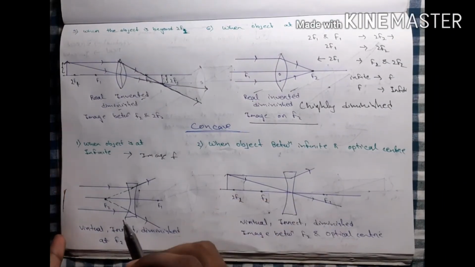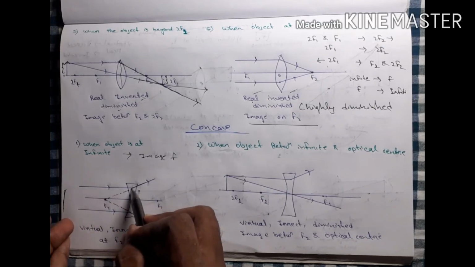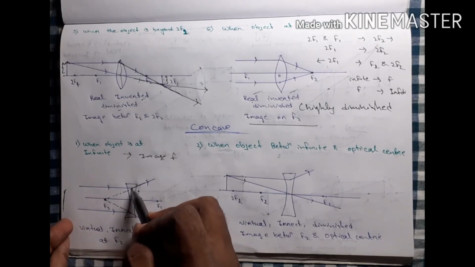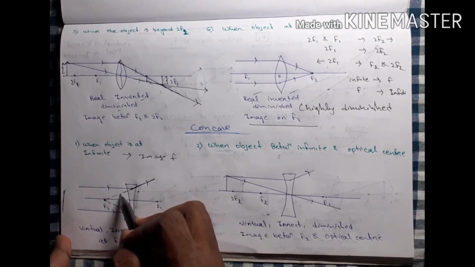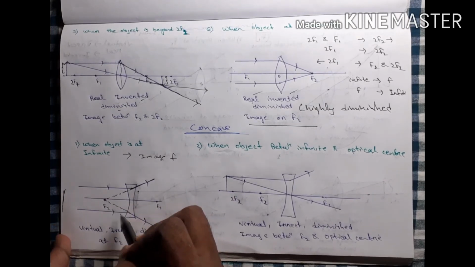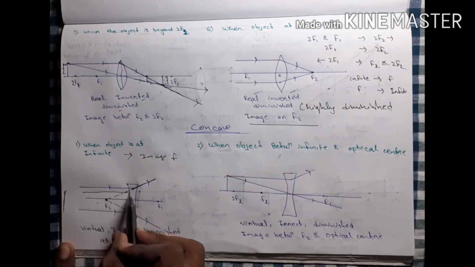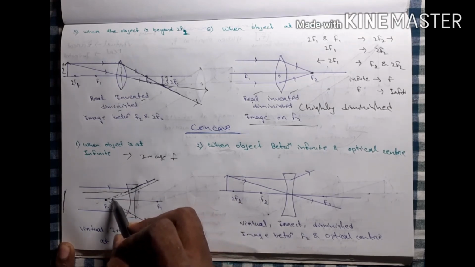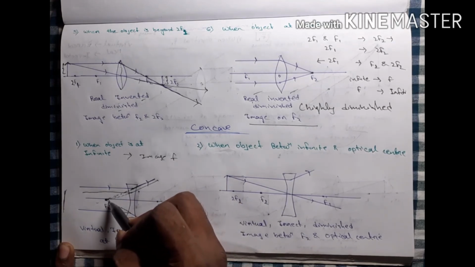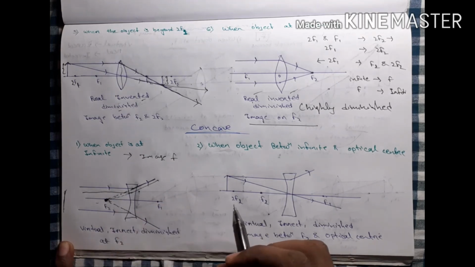Then look, this is the incident ray and this is the point of refraction and it will be refracted, and if I extend it, it will meet at what? The point f2. Then take another ray, which is also refracted. If I extend it, it goes through the focus point, and here the image will form.